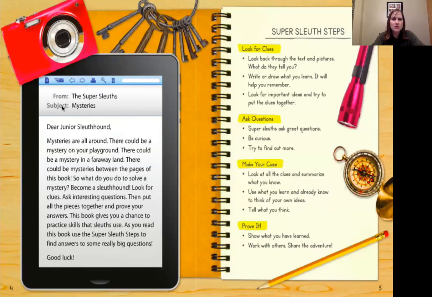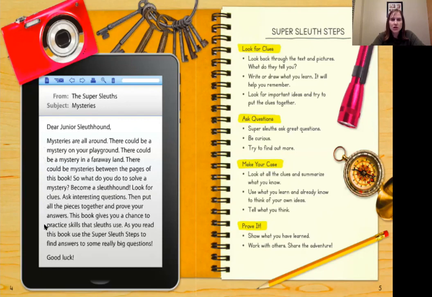From the Super Sleuths, subject mysteries. Dear Junior Sleuthhound, mysteries are all around. There could be a mystery on your playground. There could be a mystery in a faraway land. There could be mysteries between the pages of this book. So what do you do to solve a mystery? Become a sleuthhound. Look for clues. Ask interesting questions. Then put all the pieces together and prove your answers.